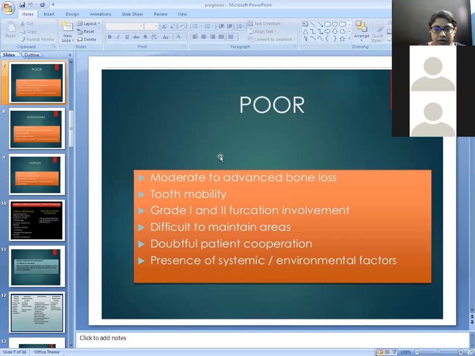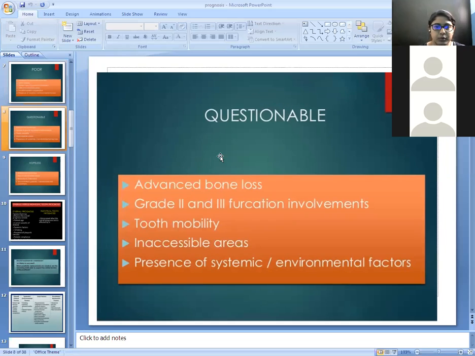If the furcation areas are difficult to maintain, that means if the furcation area is inaccessible to clean, then the prognosis will be poor. If the patient cooperation is doubtful, then the prognosis will be poor. And if the patient has both systemic factors and environmental factors present and uncontrolled, then the prognosis will be poor.